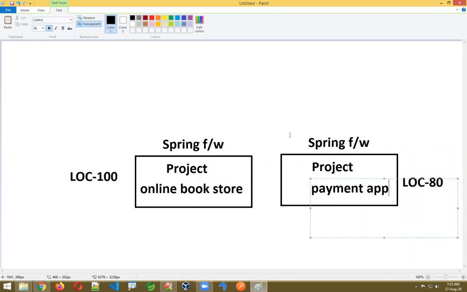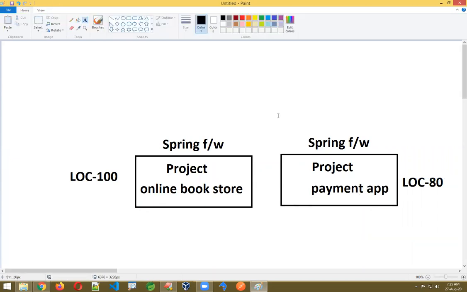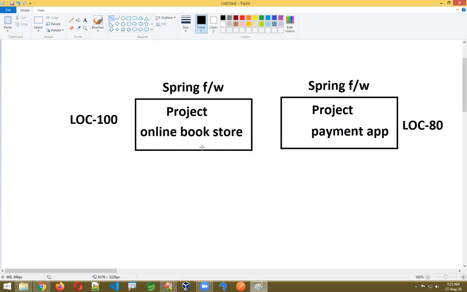Two different projects we are developing using the Spring framework. Here you are writing 100 lines of code, and here 80 lines, just as an assumption. In the online bookstore and the payment application, some code will be similar.